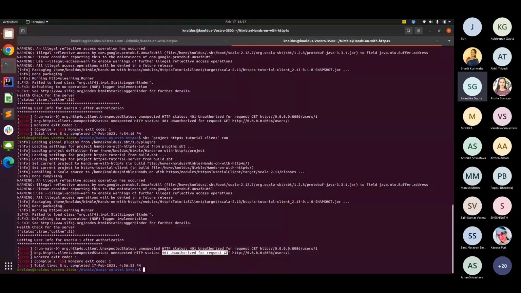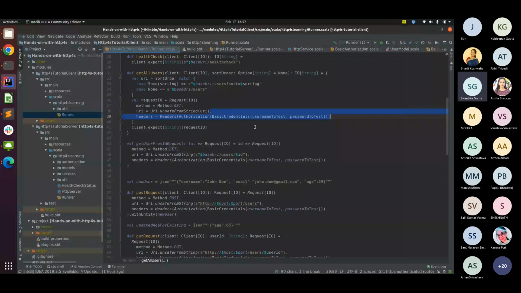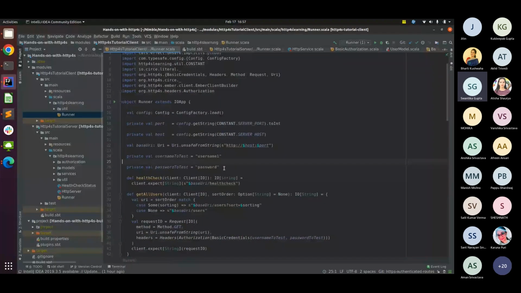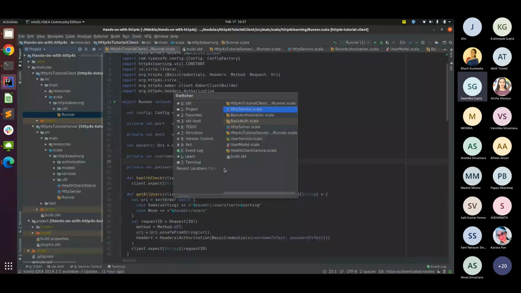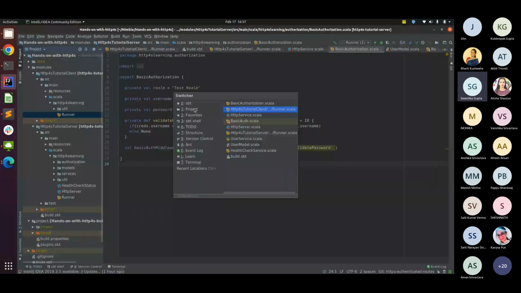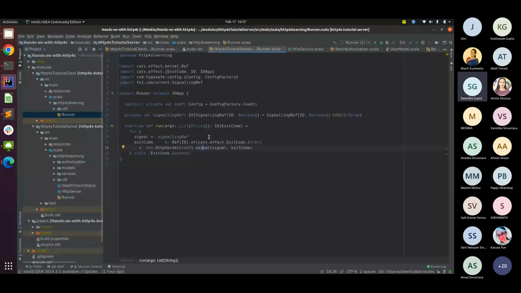Now, let's do this. I want to do everything, but with authorization. Let me just check what was the username and password that I was basically working with. Username 1 and password 1. Let's come back to my client. Username 1 and password 1 I'm working with, right?